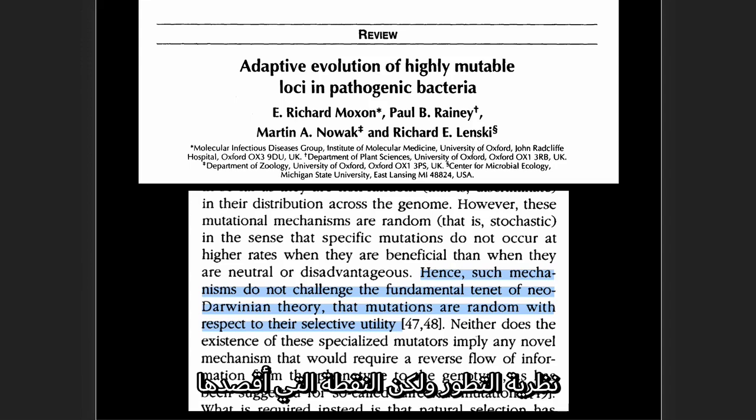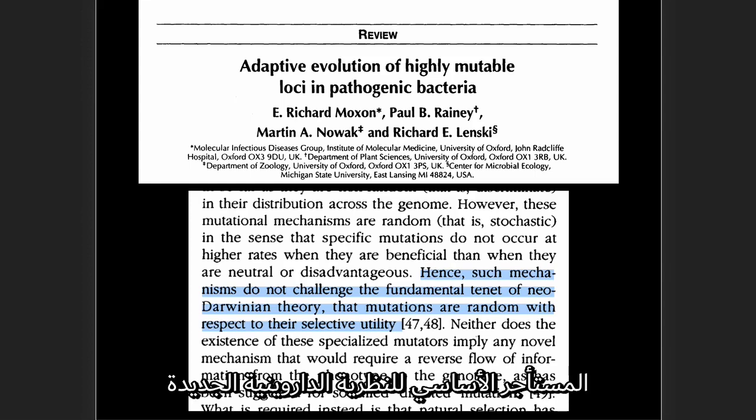But my point here is that the paper very much recognizes that this is a hill to die on, and that what appear to be adaptive mutations must actually owe their existence to random mutations. So the quote here, "The fundamental tenet of neo-Darwinian theory, that mutations are random with respect to their selective utility." So again, they're not letting up. This is the evolutionary premise, a very strong claim.